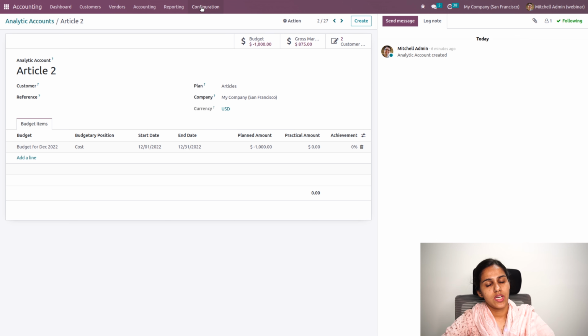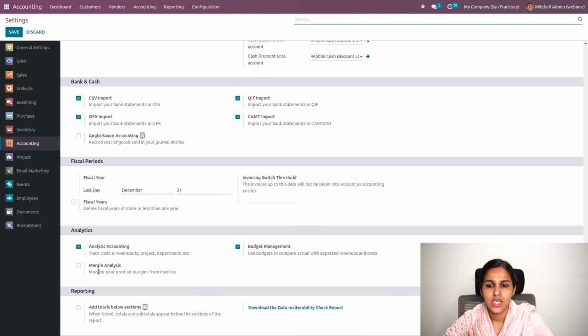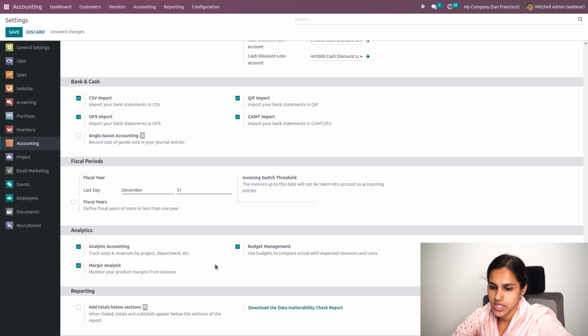And we'll move to some features, like invoice online payment. That is, customers can pay their invoices online. For that, we have to configure the payment acquirers, and this is for bank and cash. That is, in order to import the statement, Odoo supports these formats: CSV, IFX, CMAT, and QAF.